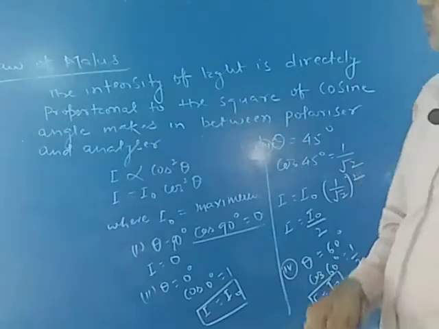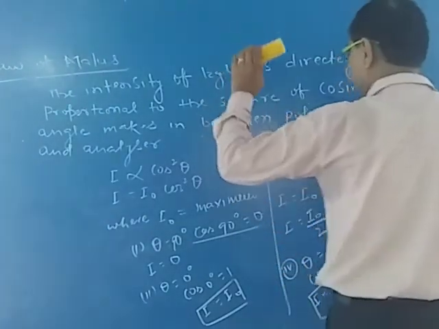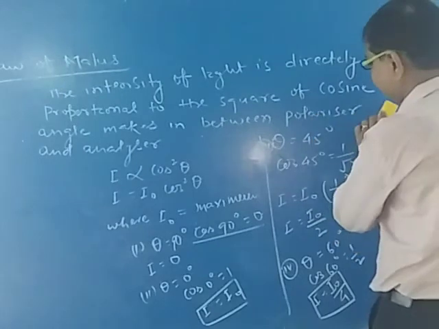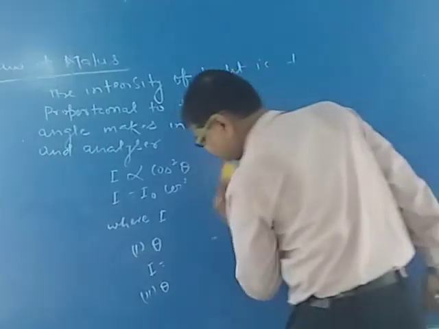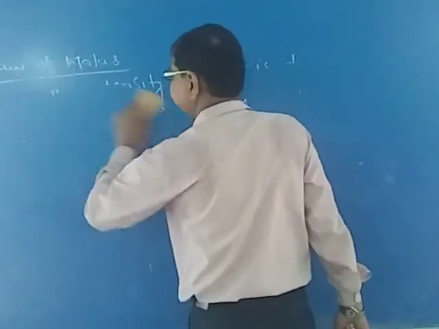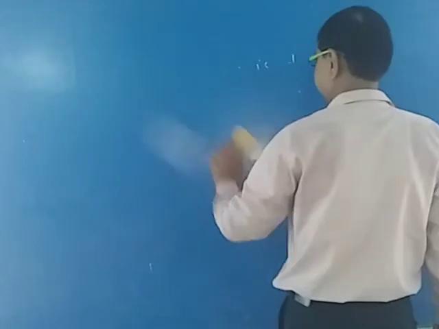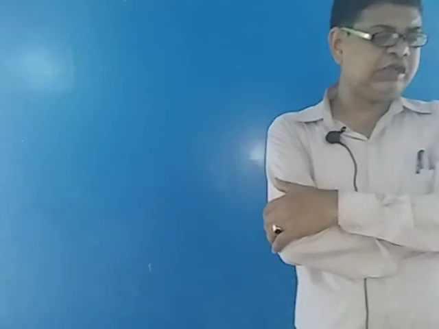Now the next one is Brewster's law. Brewster's law states that the angle of incidence at which unpolarized light incident on a refracting surface gets plane polarized is called the angle of polarization.